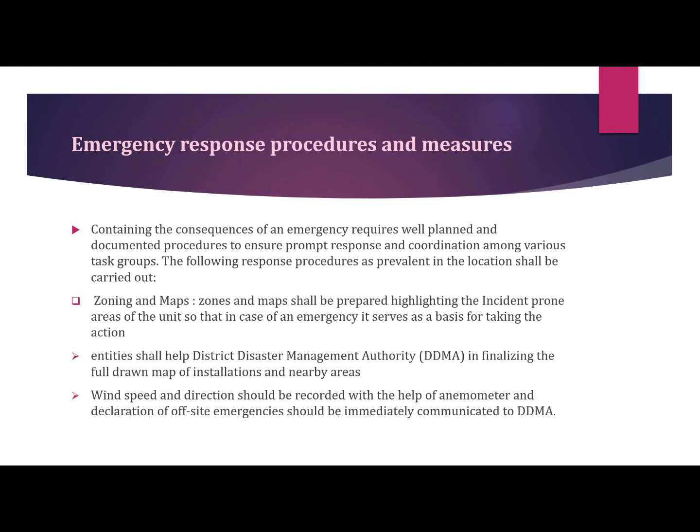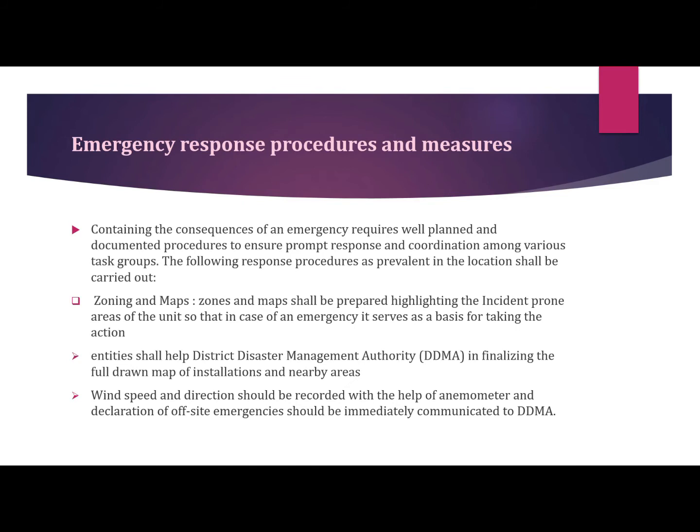First, zoning and maps. The zones and maps shall be prepared highlighting the incident prone areas of the unit so that in case of an emergency, it serves as a basis for taking the action. This indicates the size of the area within which human life is seriously endangered by the consequences of incidents. This should also include the location of assembly points and emergency control rooms. The map should also have marked 24 wind directions to facilitate easy access in case of emergencies.